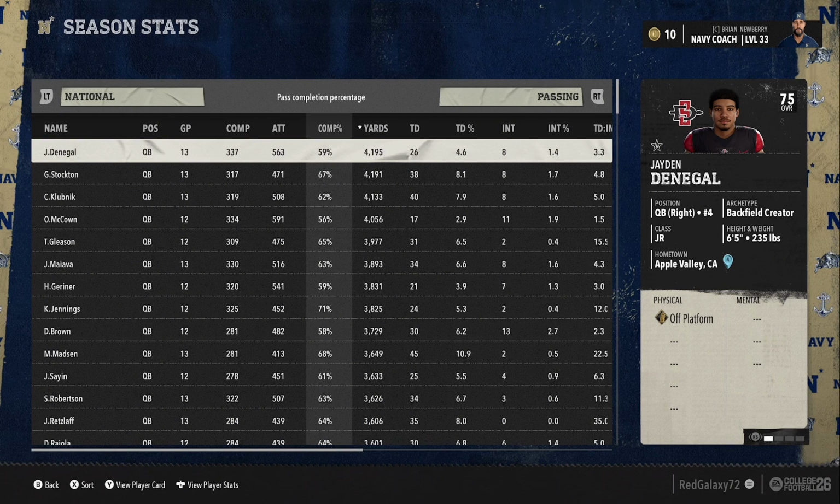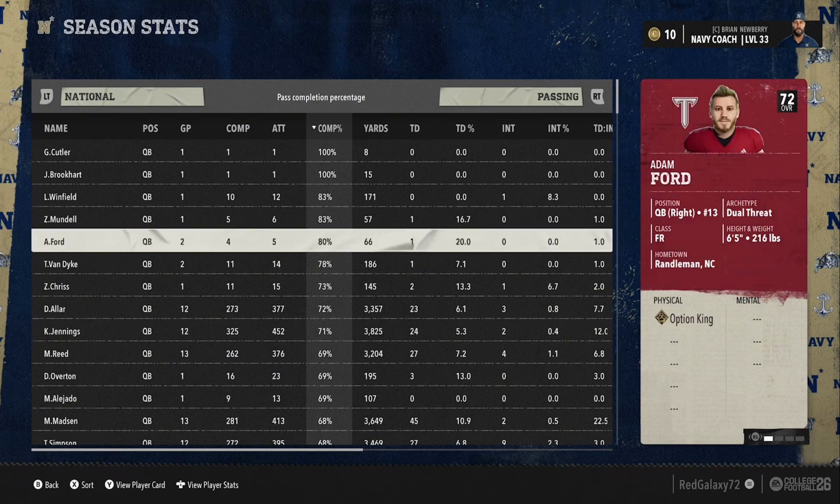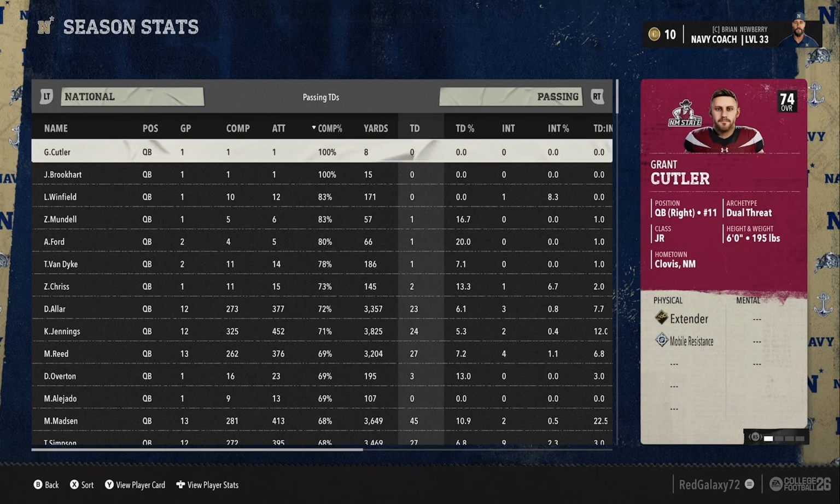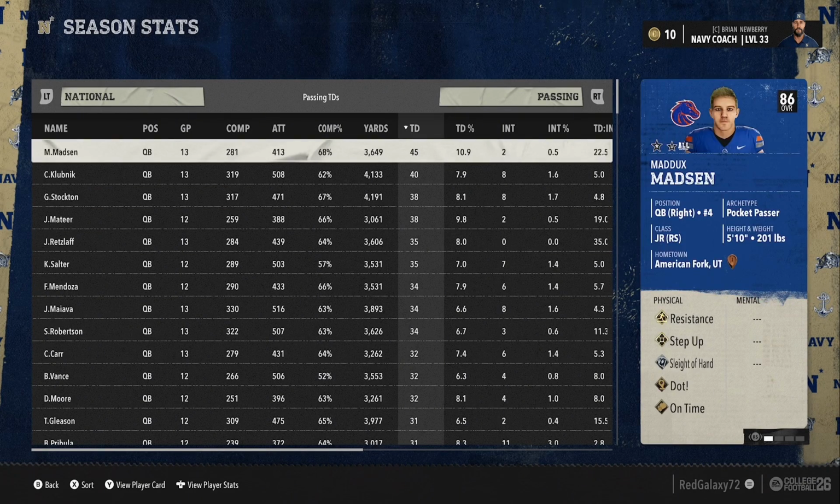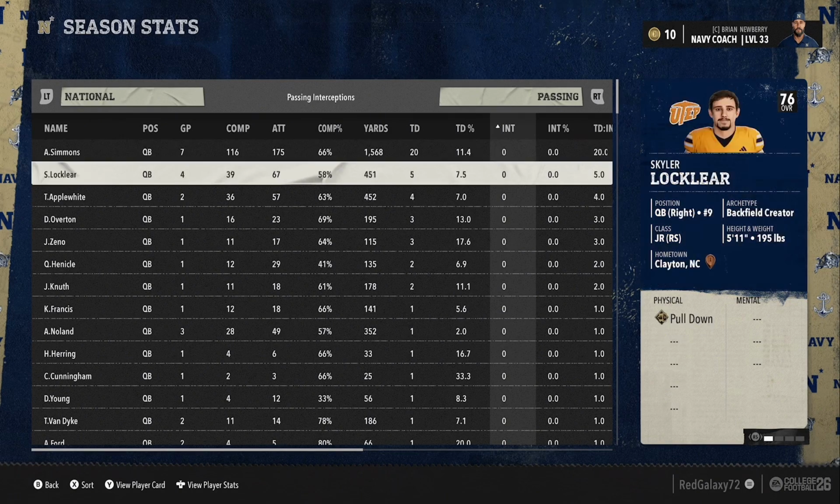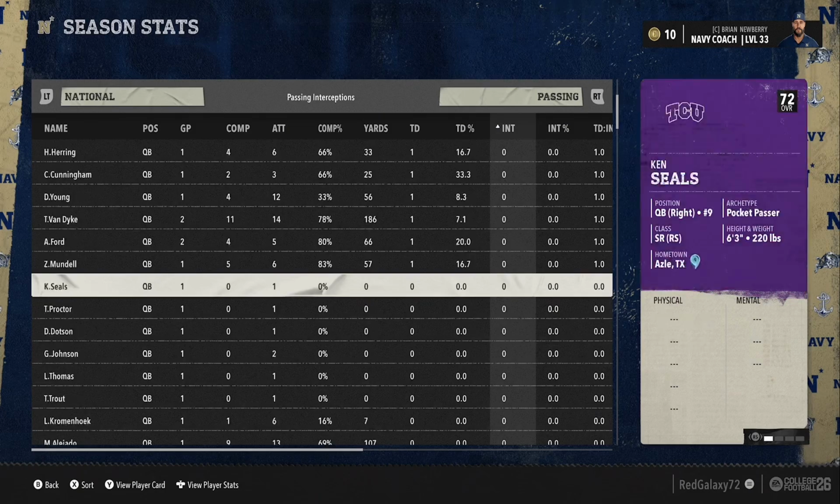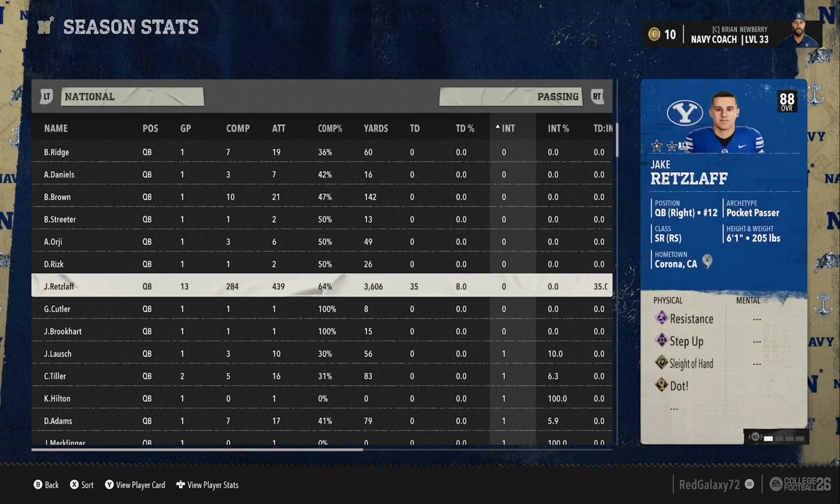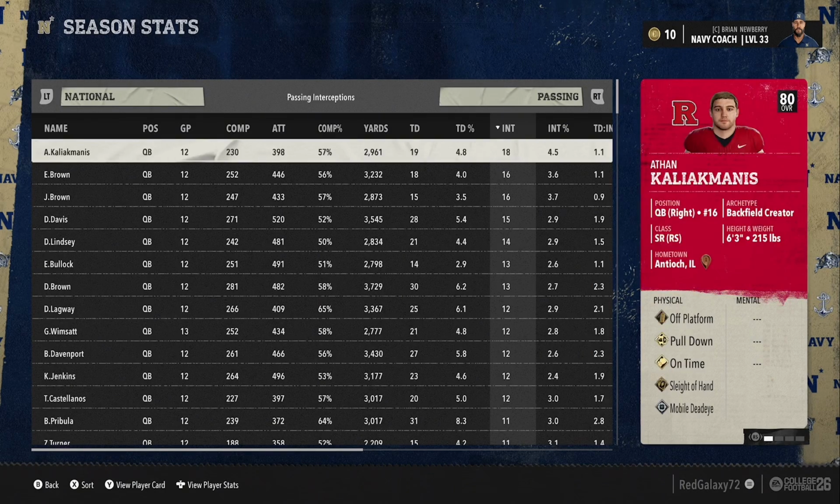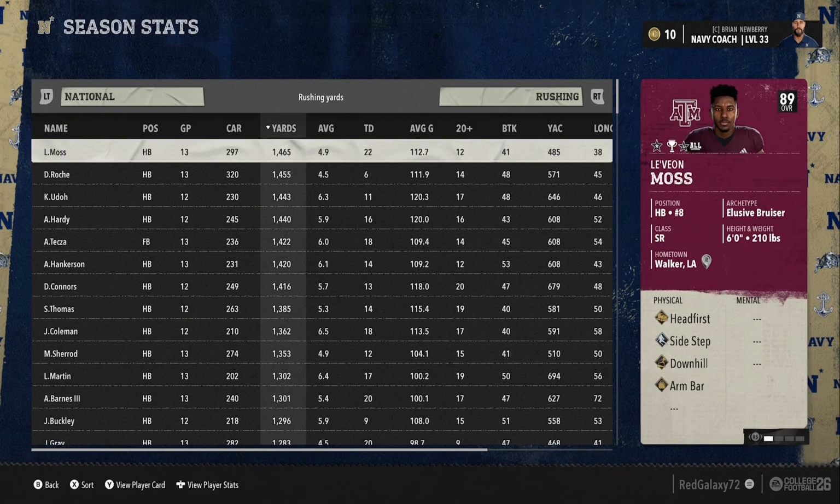But I want to get into stats now, as the best quarterback went to a San Diego State quarterback, Jaden Denegal, with 4,000 yards on the season. The best completion percentage over 12 games went to, I think that was Drew Allar. I'm pretty sure. Yes, that was Drew Allar. Maddox Madsen actually came last in Heisman voting. He had 45 touchdowns. Who had the least interceptions with 12 games played at least? It would go to Jake Retzlaff, number 47 on BYU. That's not even the right guy, right? I'm pretty sure. I don't know.